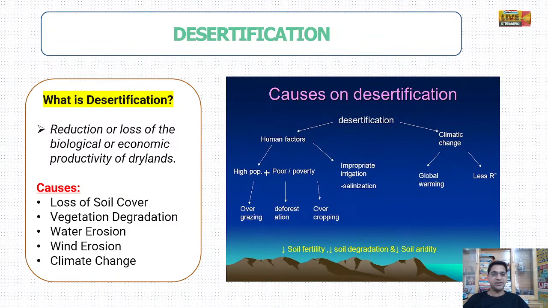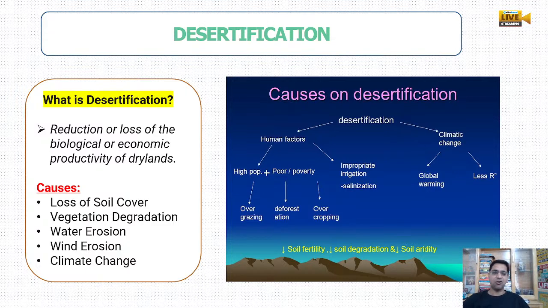Now what is desertification? Whenever we talk of desertification, it means reducing the losses of biological and economic production of the dry land. That means we cannot use that land. The land has been reduced, loss of biological diversity has happened, loss of economic productivity has happened, and the land has become dry land. So that is called desertification.